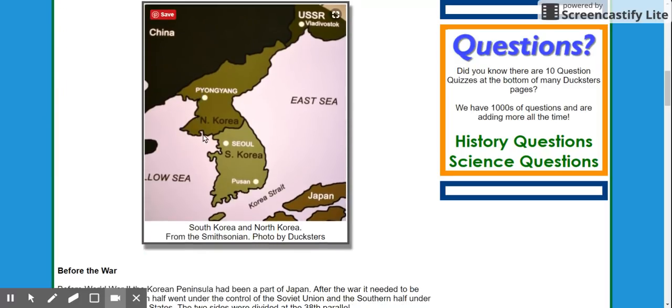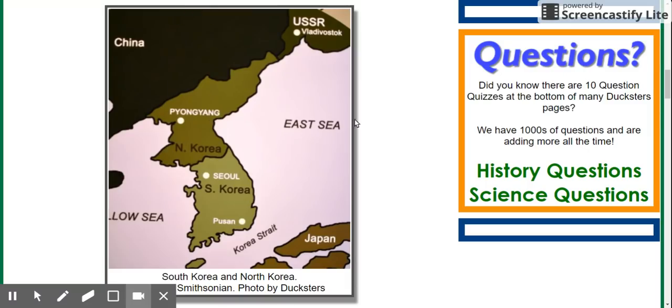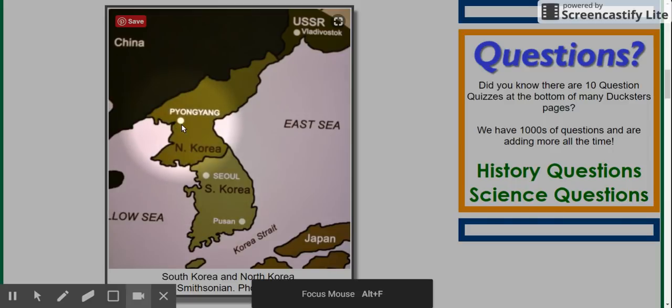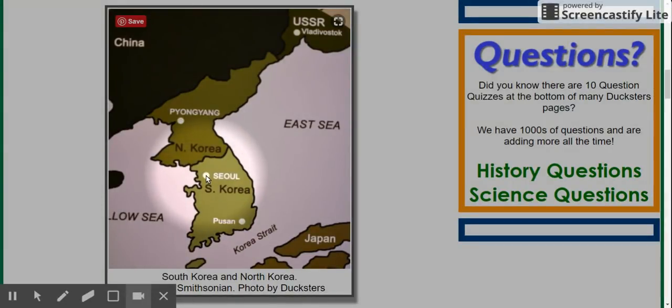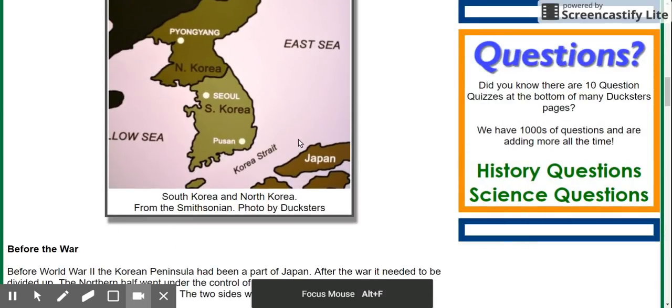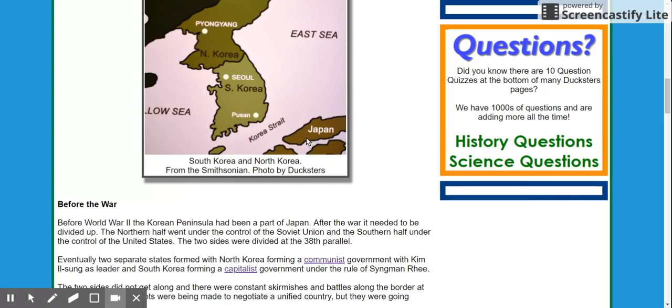So we got over here this nice little map. See if we can get that a little bigger. North Korea up here, right? And then we have South Korea down here. Capital of North Korea is Pyongyang. Capital of South Korea is Seoul. And to the north of North Korea is China. And then over here is the Soviet Union, USSR. Down here we have Japan. Now that's not super important right now, but it's going to come up later on. So, you'll be glad I showed you right now.